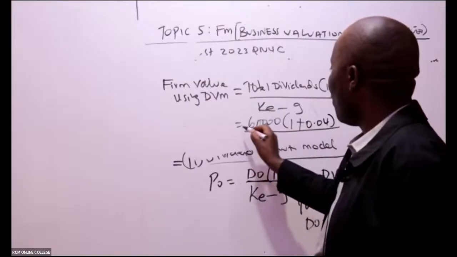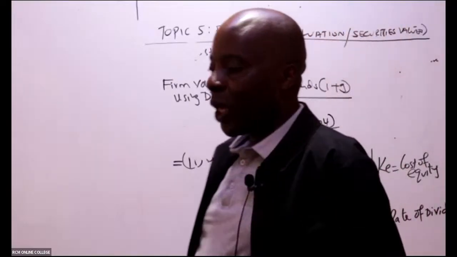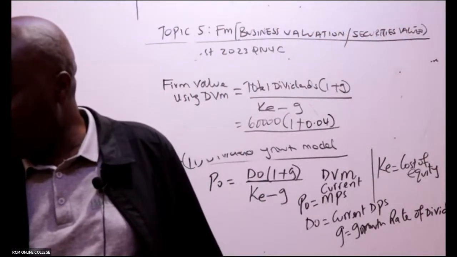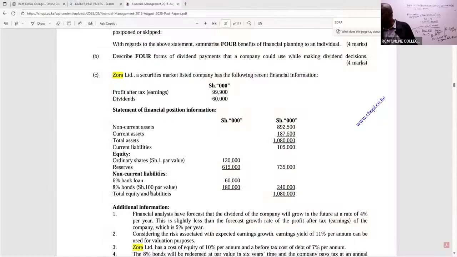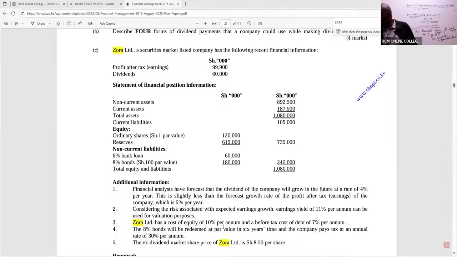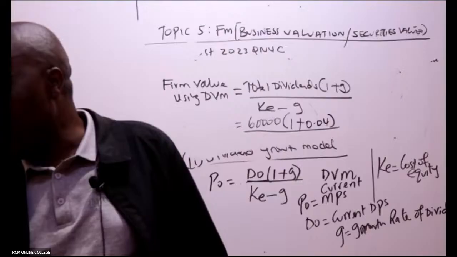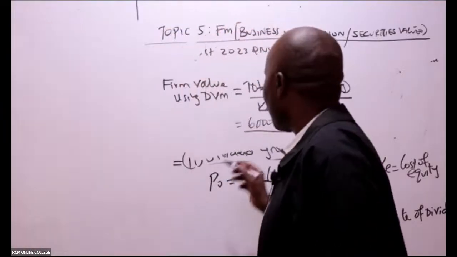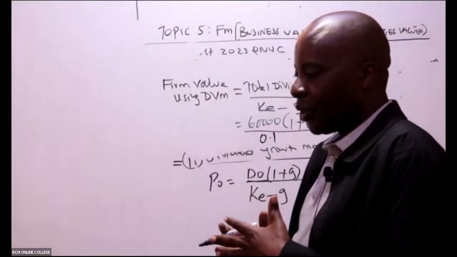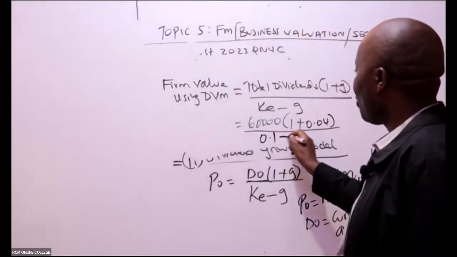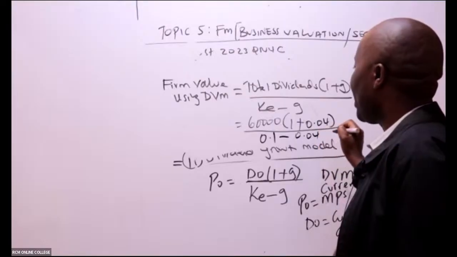And then now we look for the cost of equity. Has the cost of equity been given in this question? Oh yes, the cost of equity is provided. We are told the company has a cost of equity of 10%. So this will be 0.1. You see, 10% is the same as 0.1. So 0.1 minus our growth rate of 0.04.